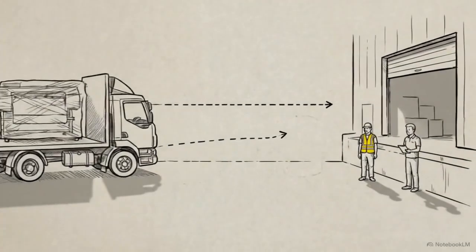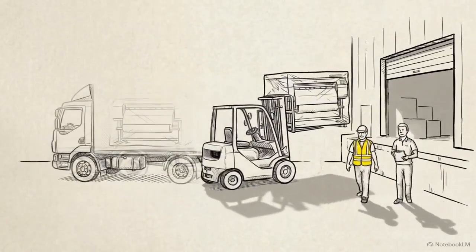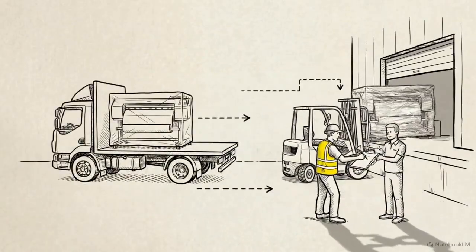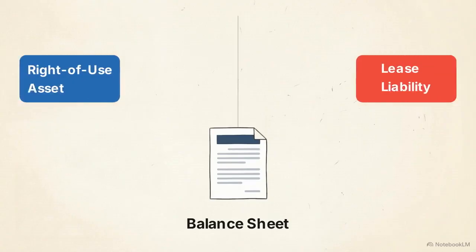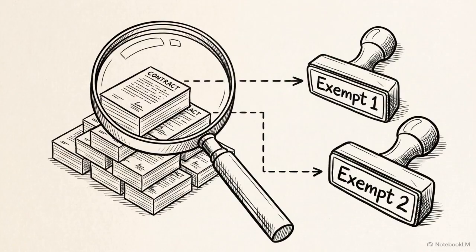Lease recognition begins on the commencement date, which is the moment the lessor makes the underlying asset available for use by the lessee. At this point, the lessee recognizes both the right-of-use asset and the lease liability on the balance sheet. To manage the administrative burden of tracking minor contracts, MFRS 16 provides two optional exemptions.